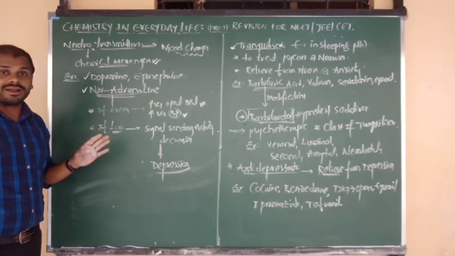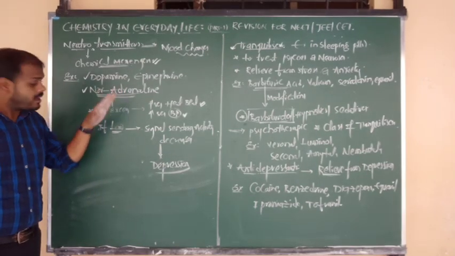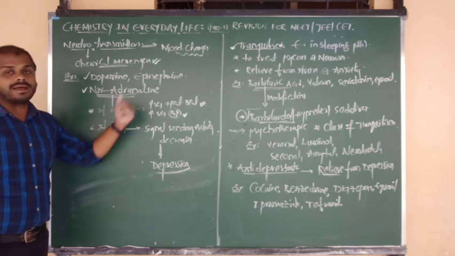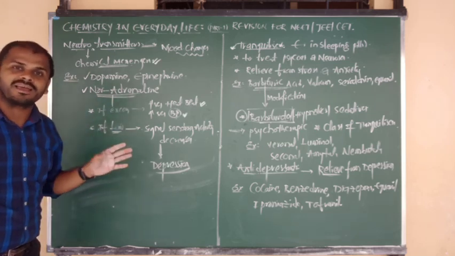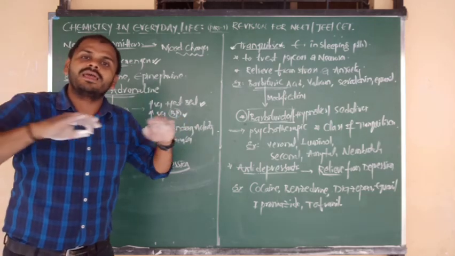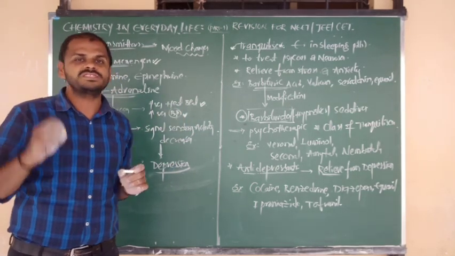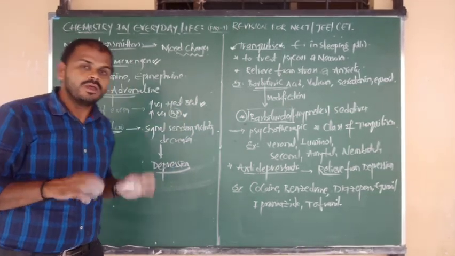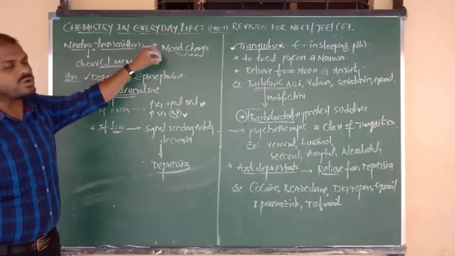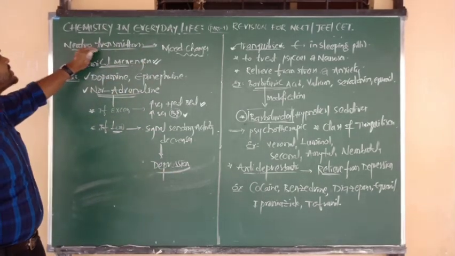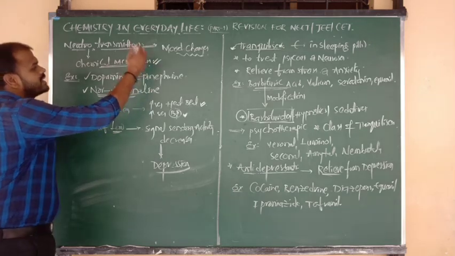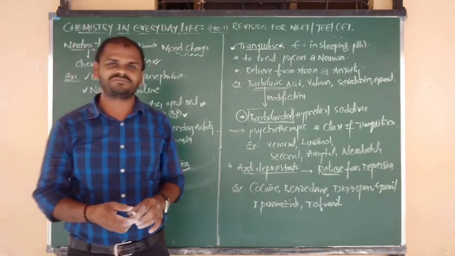So to avoid all that, noradrenaline, which is a type of hormone and chemical, should not be in excess or in low amount. It should exist in the body at a normal level. So for sudden mood changes, the chemicals mainly responsible are neurotransmitters, also called chemical messengers.